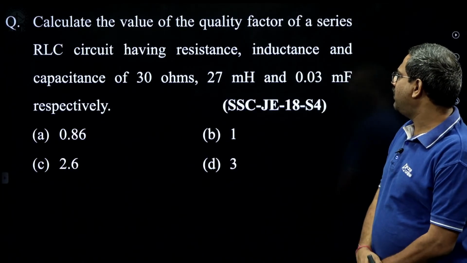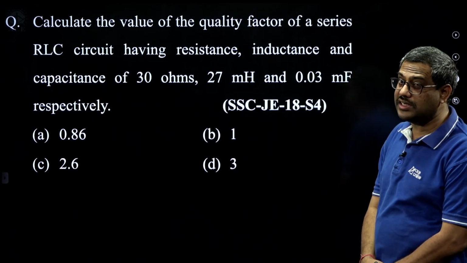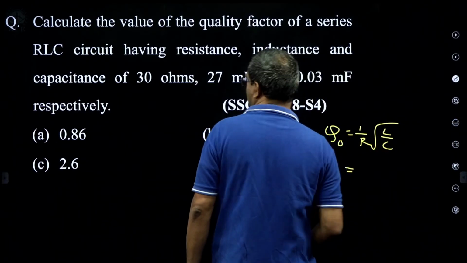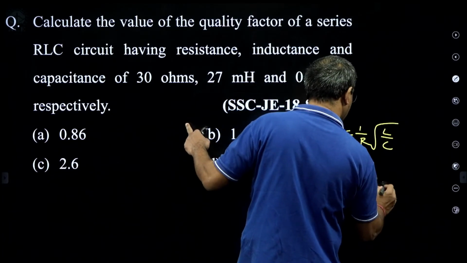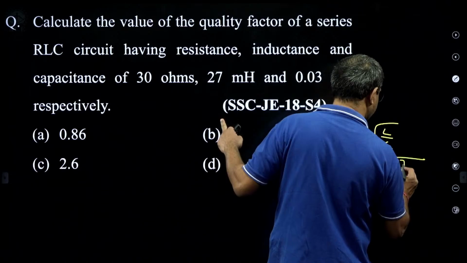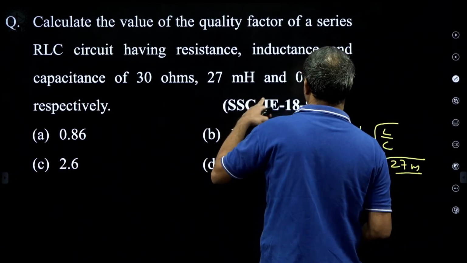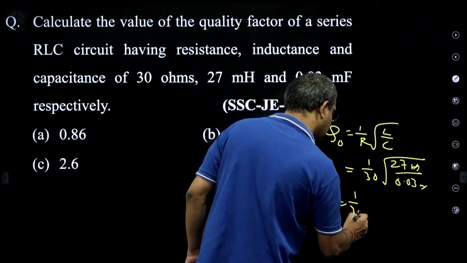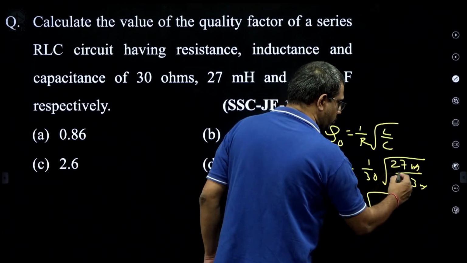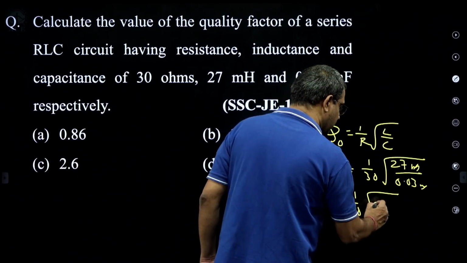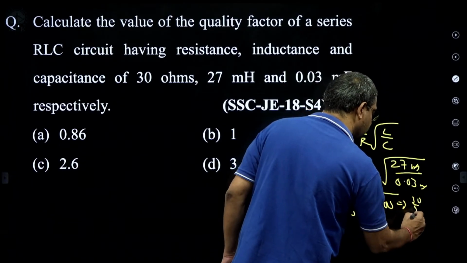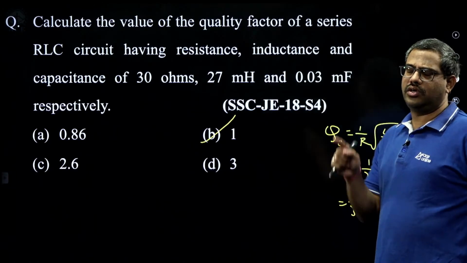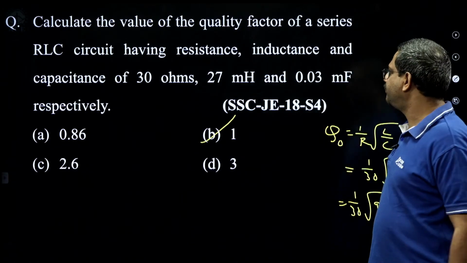Then calculate the value of quality factor in a series RLC circuit. Quality factor is 1 by R root L by C. R is 30, so 1 by 30, root of L by C. L is 27 milli, C is 0.03 milli. The milli cancel, so it is 1 by 30 root of 2700 by 3, that is 900. Root 900 is 30, so 30 by 30, quality factor is 1. Option B. Formula based, sir: in a series RLC, Q naught is 1 by R root L by C.